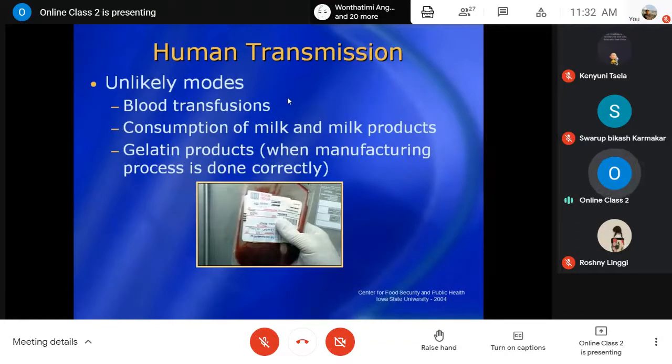And there are some unlikely modes of transmission to humans. They are not common, but there is some chance: through blood transmission, or consumption of milk and milk products or gelatin products when manufacturing processes are not done correctly. Otherwise, there may also be a chance, particularly when using infected materials.